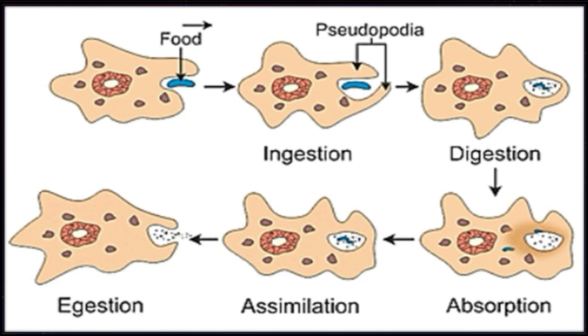Initially, it pushes out its pseudopodia so that it can encircle the food. Students, now the question is, what are pseudopodia? Students, pseudopodia are false feet-like structures or finger-like projections that amoeba forms to encircle the food. As you see here, amoeba forms the finger-like or false feet-like structures to engulf the food, and after this, forming a bag-like structure called food vacuole, and this whole process is known as phagocytosis.